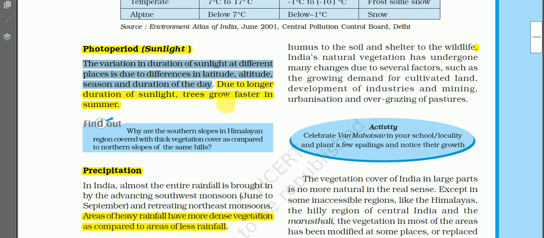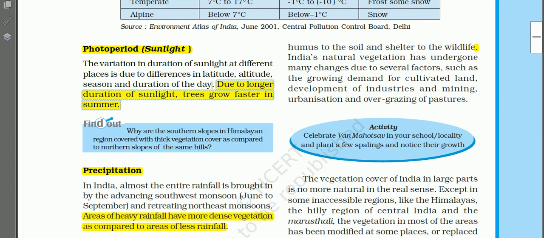So here we may confine ourselves mainly to the relation with the type of forest. Due to longer duration of sunlight, trees grow faster in the summer. That means we get more bright sunshine in summer, and that is why trees grow faster in summer.